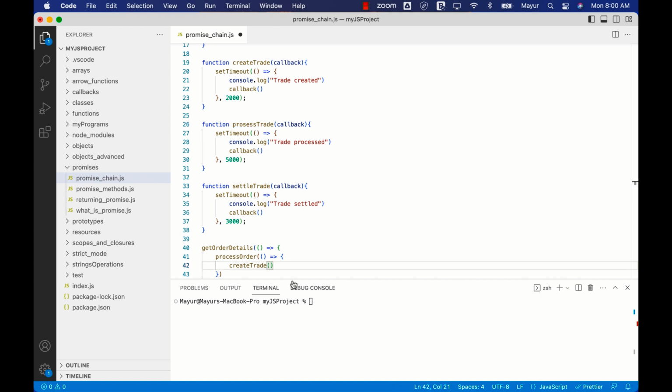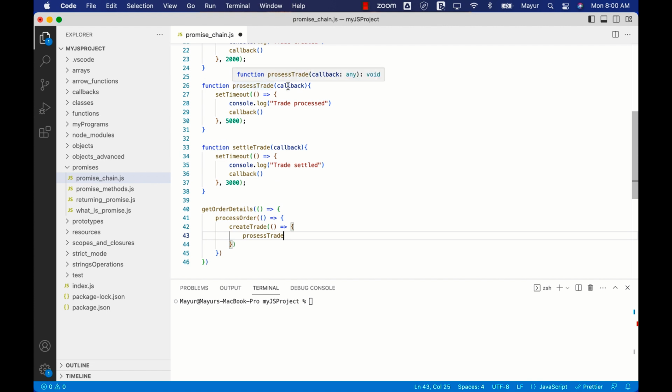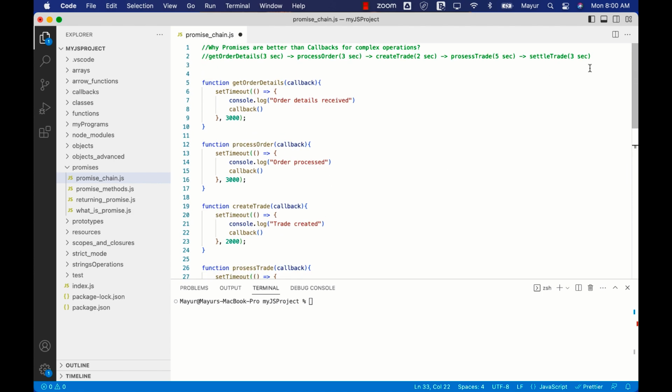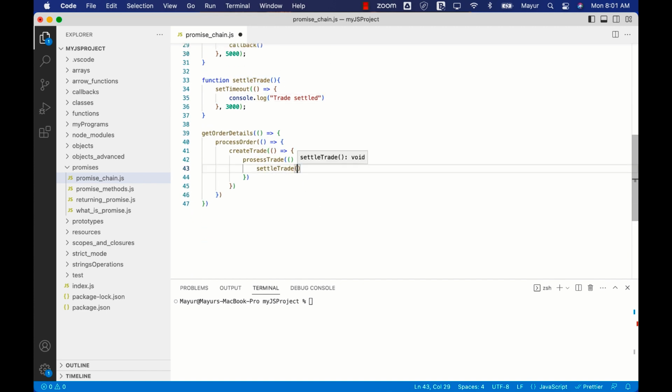So this one will also have an arrow function, and inside the arrow function of its argument, we have process trade. Similarly, process trade also has a callback, which is going to call settle trade. So we'll do the same process and finally call settle trade. Now settle trade, we do not need a callback for this one because we do not have anything else to execute after this. So we can remove this part and run settle trade just like this.